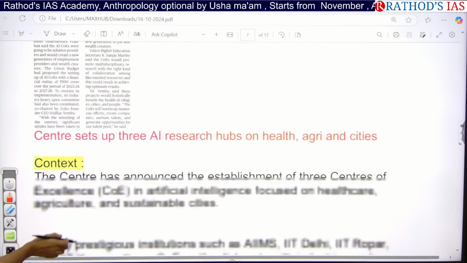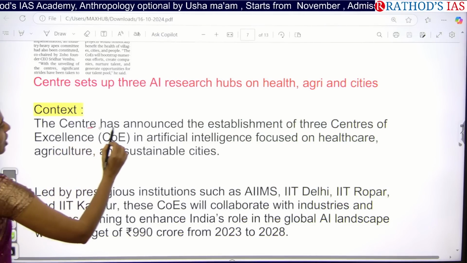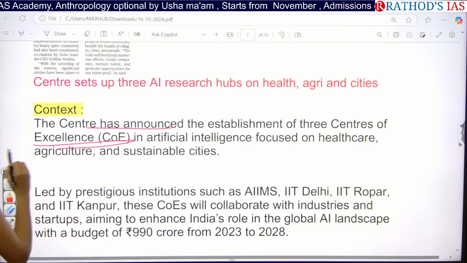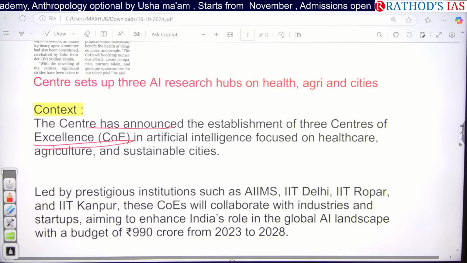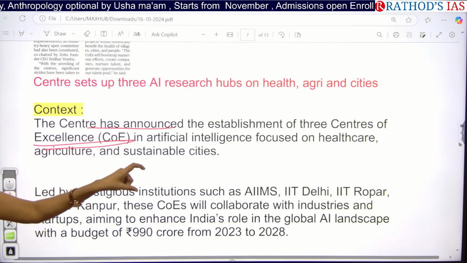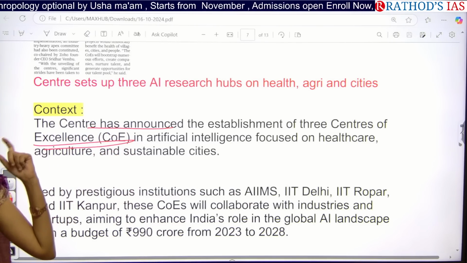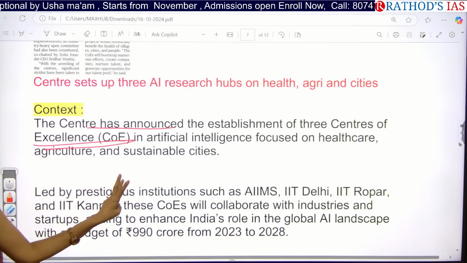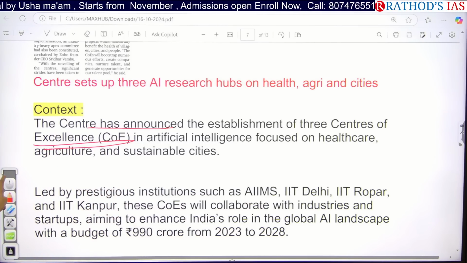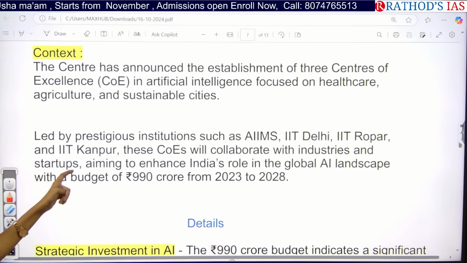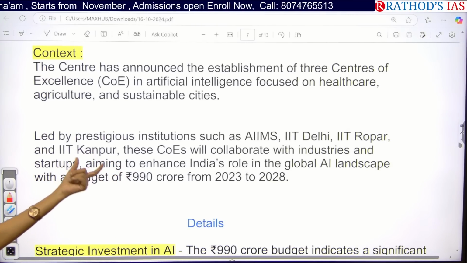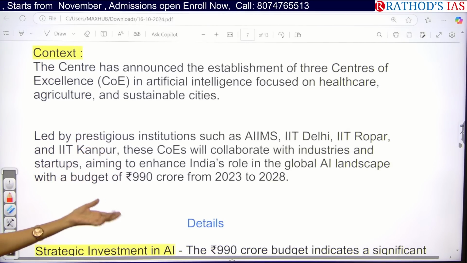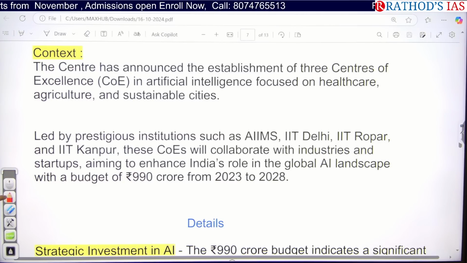So this article is saying that the center has announced the establishment of 3 centers of excellence, 3 research hubs on this AI, and they are focusing on 3 areas. First one is healthcare, second one is agriculture, and third one is sustainable cities. So this is mainly led by institutions like AIIMS. AIIMS is well known for health, right? And this one is IIT Delhi and IIT Rupar and IIT Kanpur.